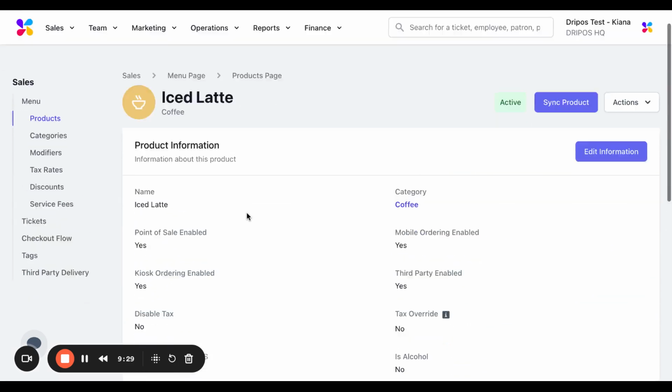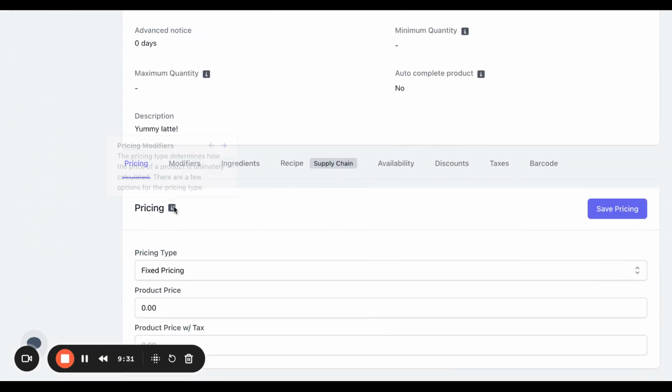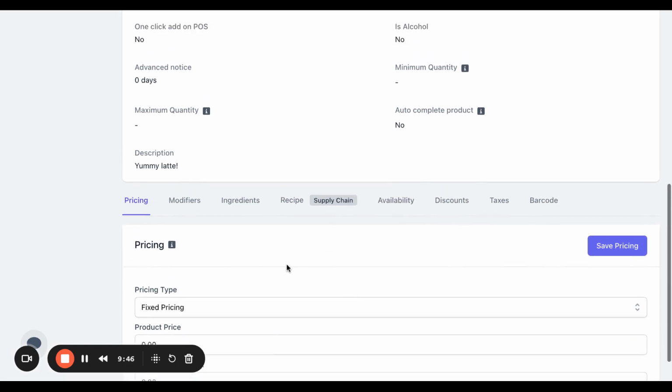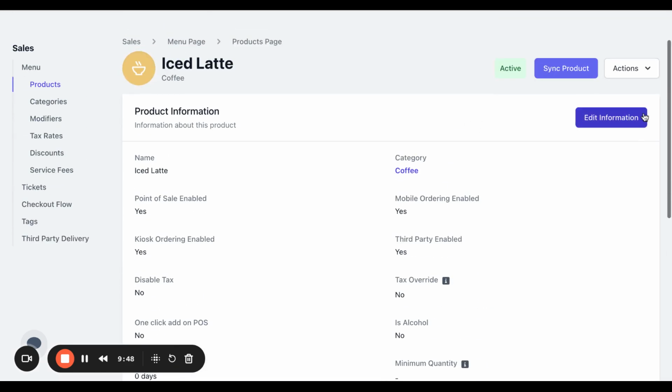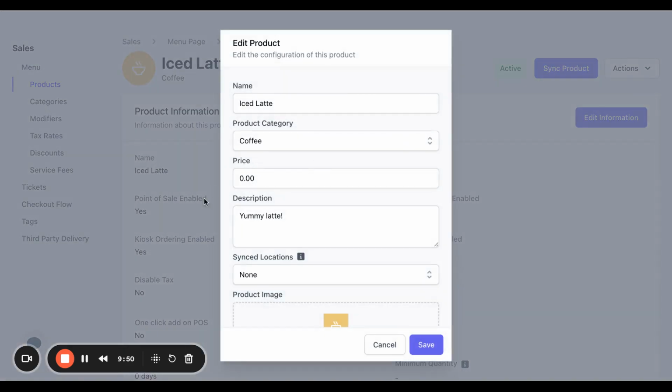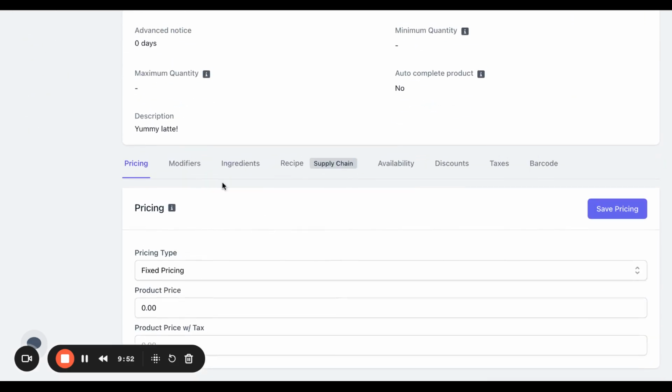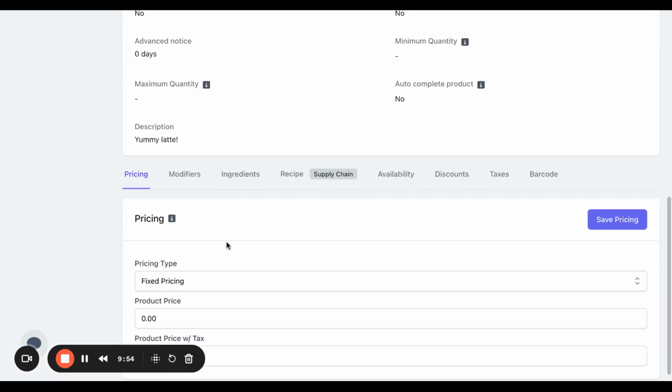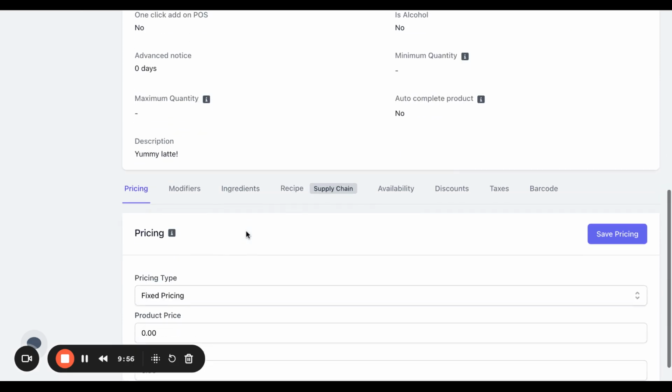So now that we've created this product, I then want to dive into the pricing options for products. There are 4 different pricing type options. You can either have fixed pricing, sized pricing, variable pricing, and weight pricing. So fixed pricing is the default, which is what appears when you first create the product up here. I did not put in a fixed price since we're going to see in a second that this type of drink is typically a sized priced drink.